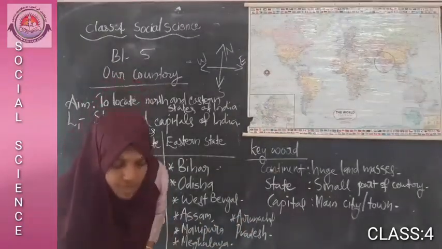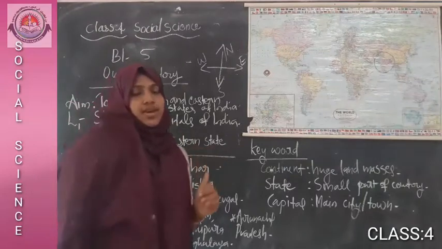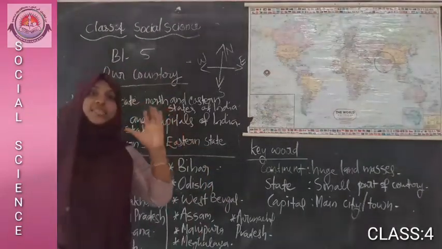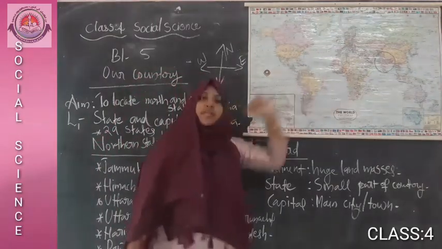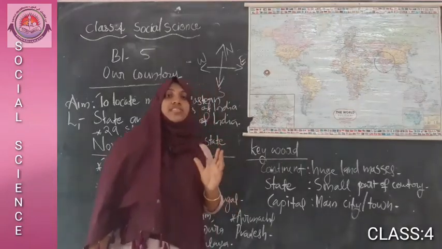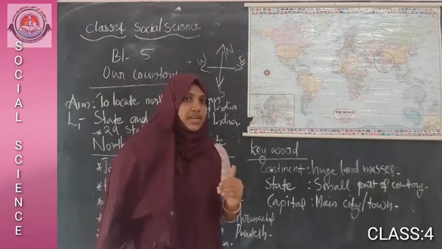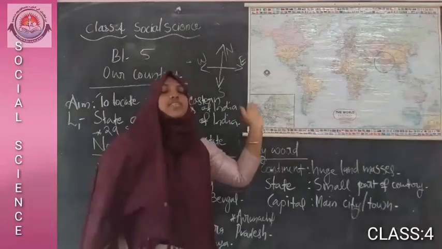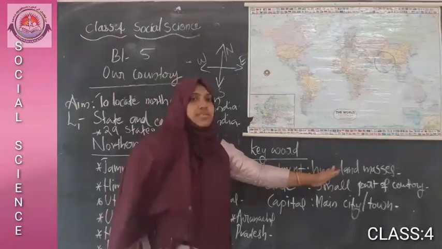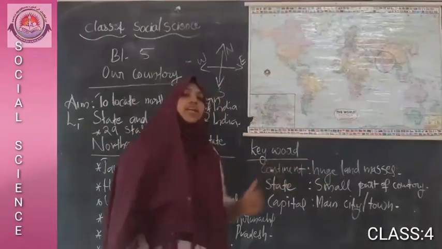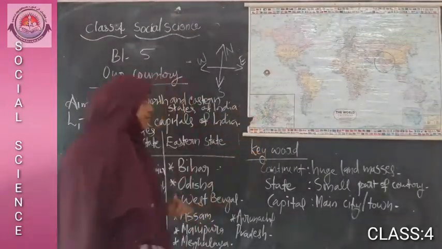Okay, so today we have discussed the location of India. Where is it located? We know that India is our country. It is located in which continent? Asia. All the countries are located on a continent. India is also located in Asia. There are 6 other continents. Continents are huge land masses, right? India is located in one of the continents, Asia.